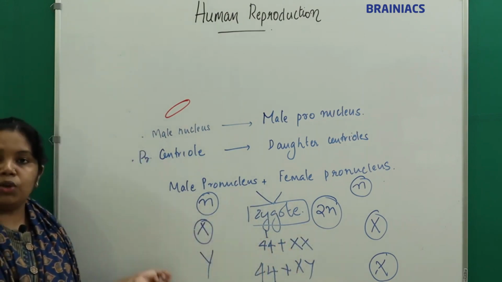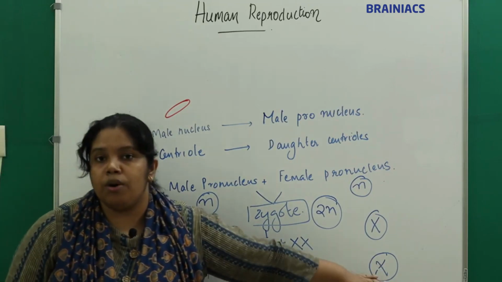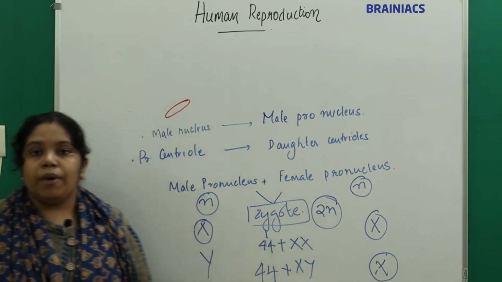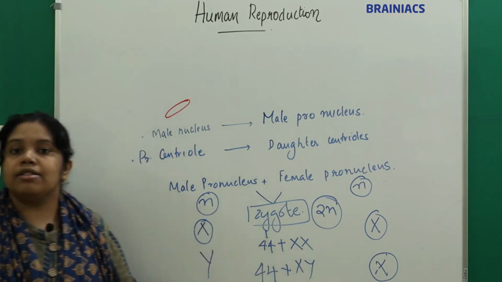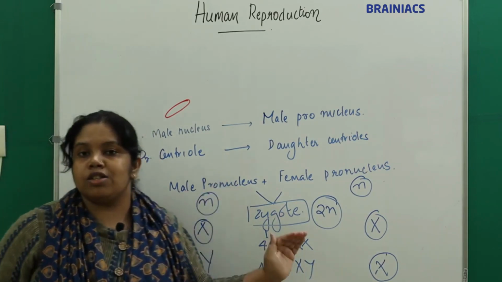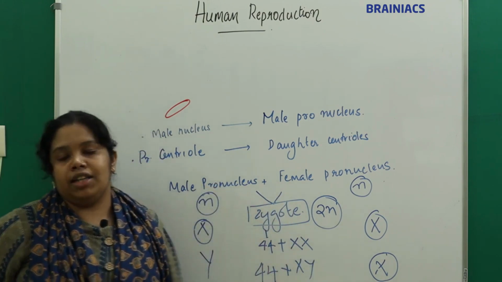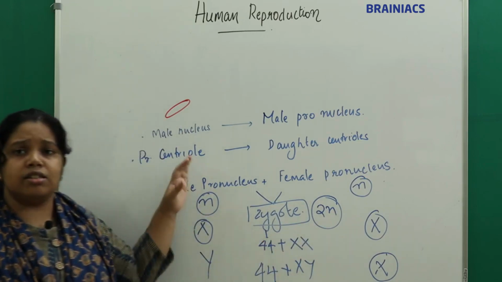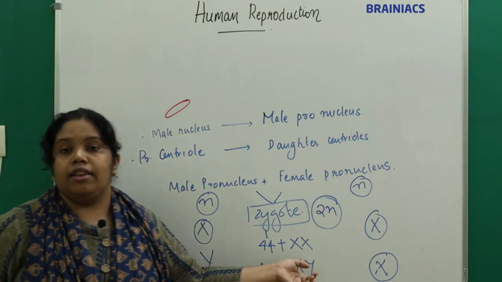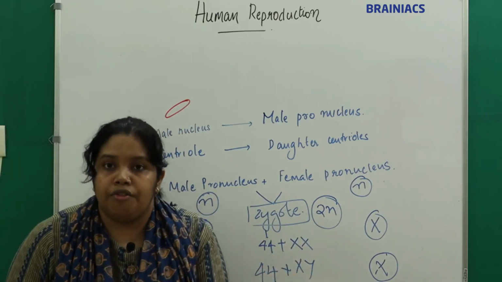What about a sperm with a Y chromosome fusing with an ovum? It will form 44 plus XY. It will give rise to a male zygote or male baby. So the sex of the baby is determined by the father, not by the mother. Understand? This is called fertilization, and this is how the zygote is formed.